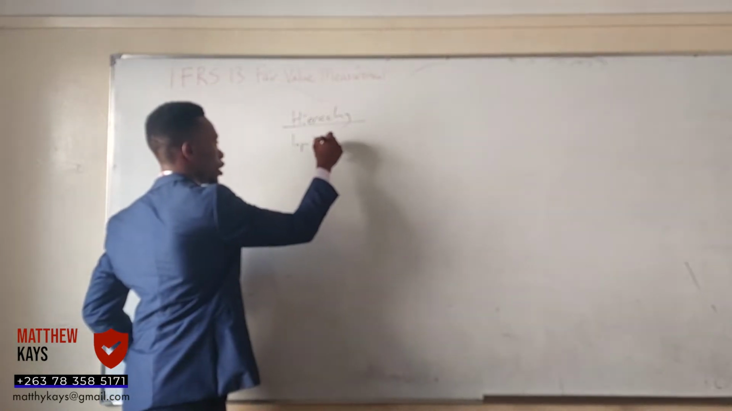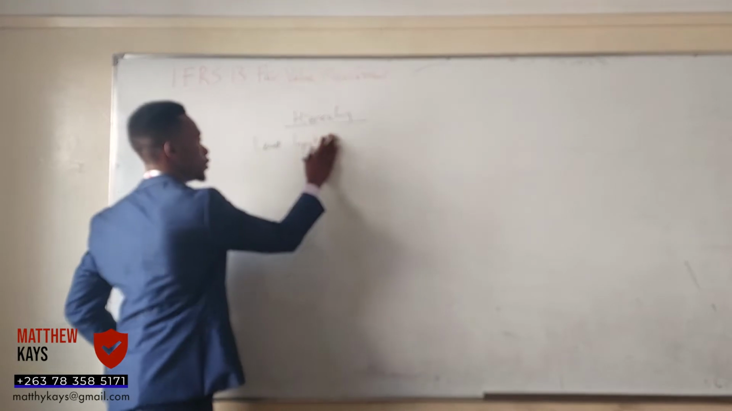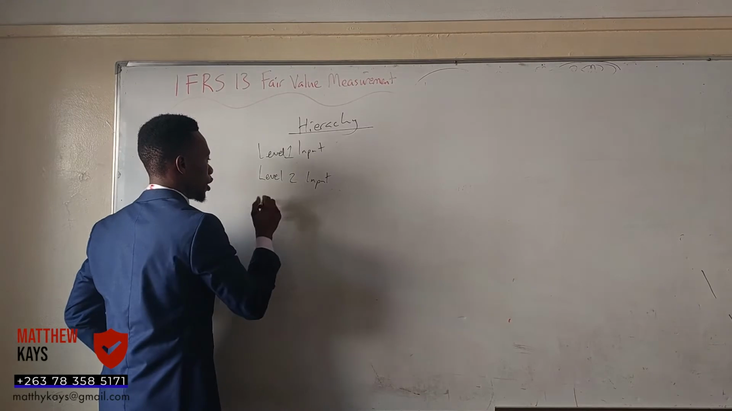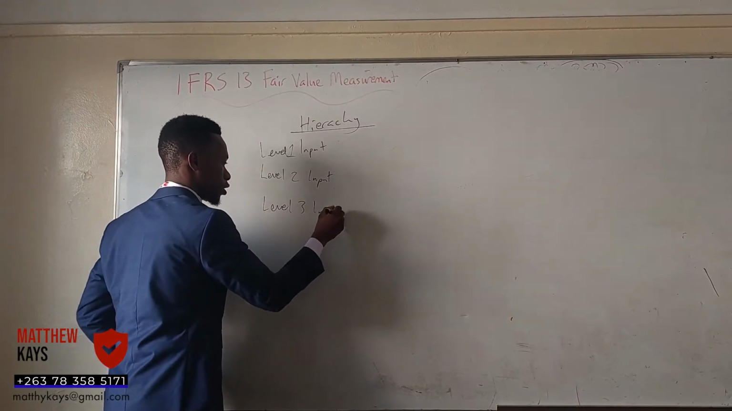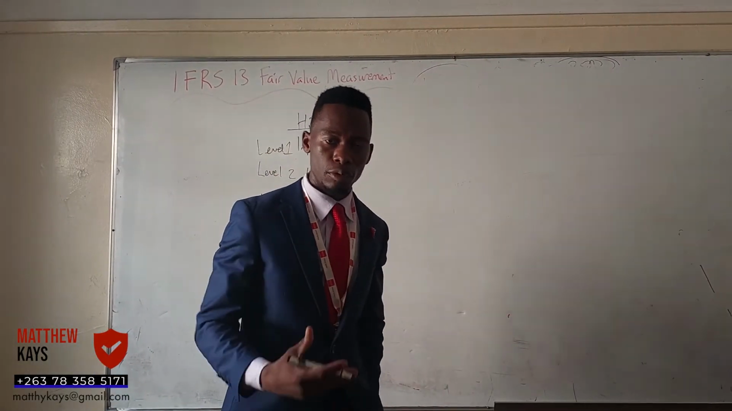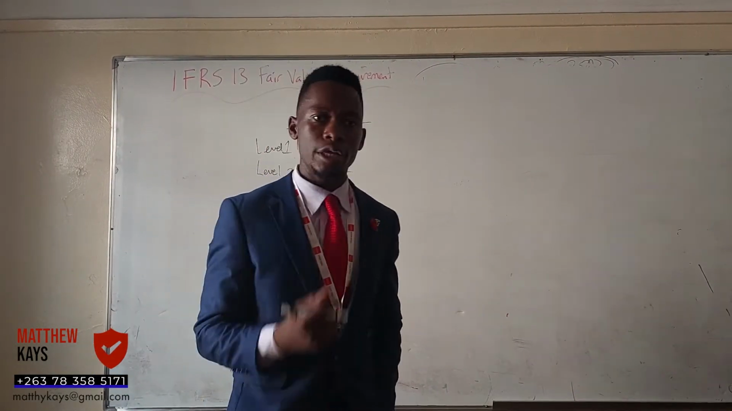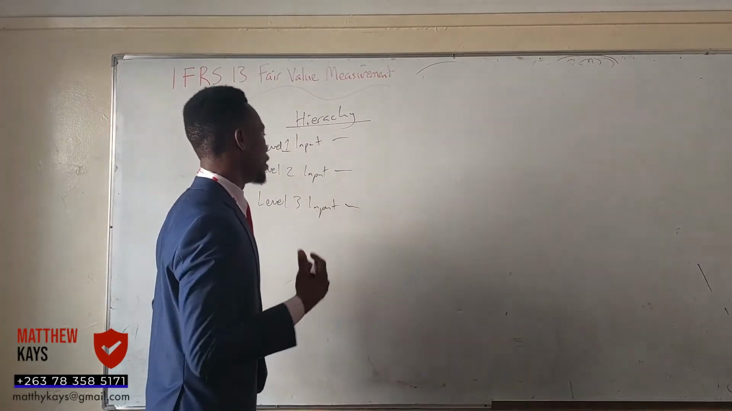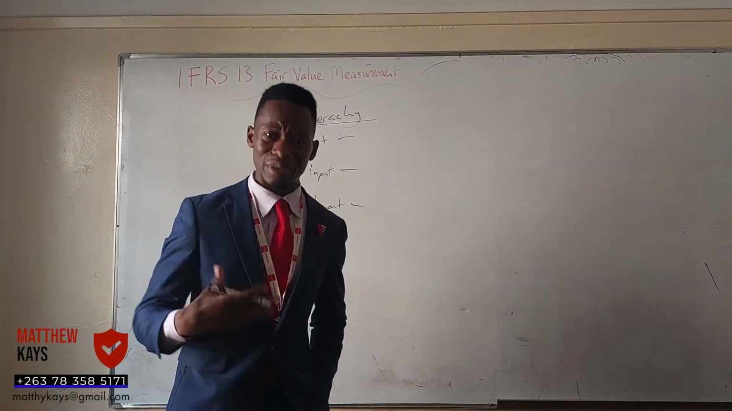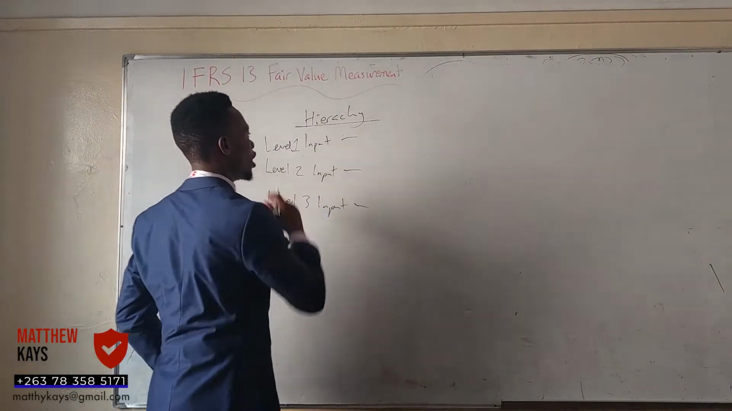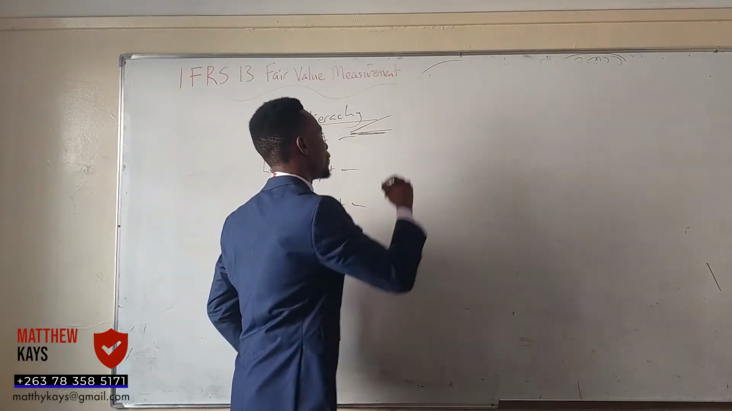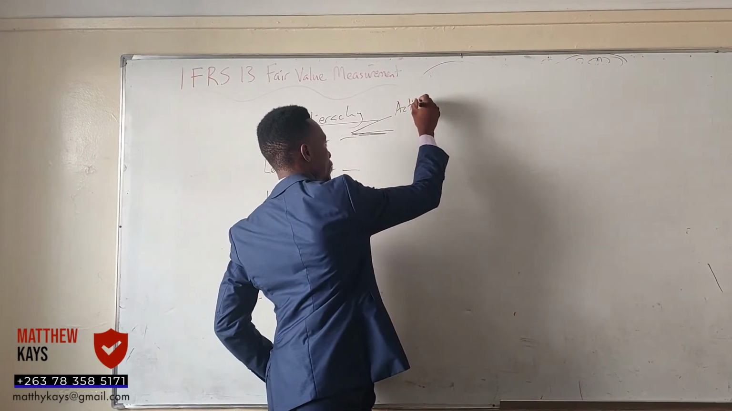There is input. There is level 1 input, level 2 input, and level 3 input. We do have different levels, but the one that is most reliable is the level 1 input. Why do we say so? Why do we say level 1 is more reliable and we have quoted prices that must not be adjusted? On level 1, what you have to understand is we have active markets.